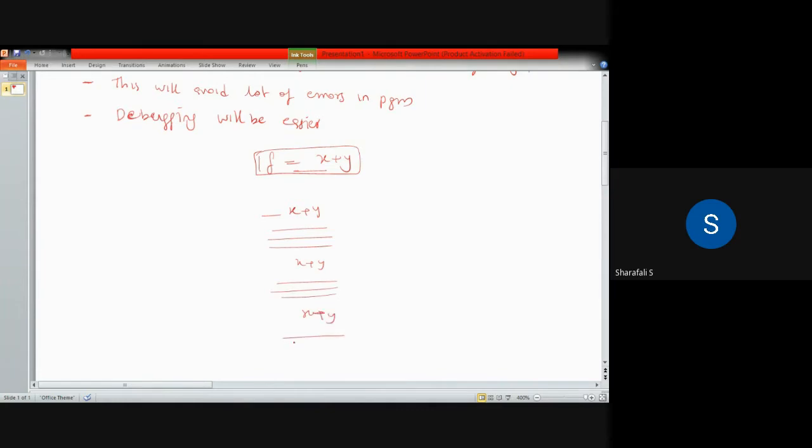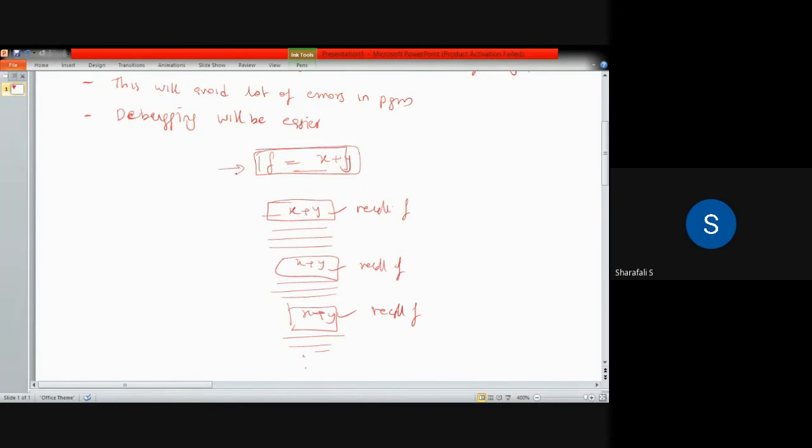Each time, you don't have to repeat x plus y, x plus y, x plus y in your program. This is not required. Once you define this function, you can just recall that function in these lines, recall f. This is not the actual syntax, I'm just explaining how it works.